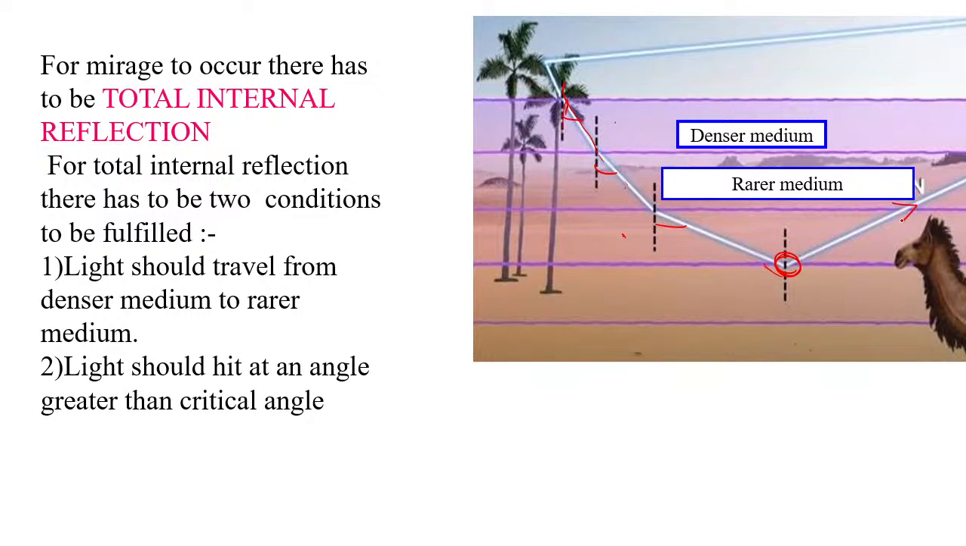Correct? See over here, this ray is moving to the observer. Okay, now once it enters the eye of a human being, the human eye always perceives that light travels in a straight line. Now the reflection of the tree can be seen at the bottom. Similarly, the reflection of the sky is also seen, and that is how you can see the mirage that is formed.